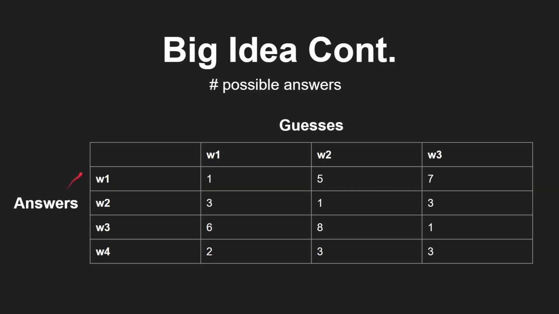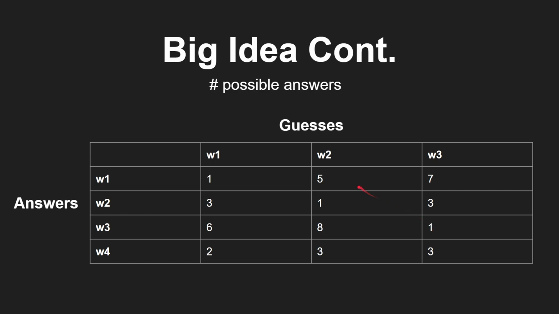So more technically, how we're going to do this is we're going to have this matrix in our code. So for now, let's pretend that the guess list and the answer list are the same, and I'm denoting them using W1, W2, etc. So the numbers in this matrix are the number of possible answers that we narrow down our answer list to after making a specific guess. So when we guess W1 and the real answer is W1, well, we just guessed the word, so we narrowed down the answer list to just 1. We got extremely lucky. And when we guess W2 and the real answer is W2, we also narrow it down to 1, and same thing for W3. We're just guessing the word correctly.